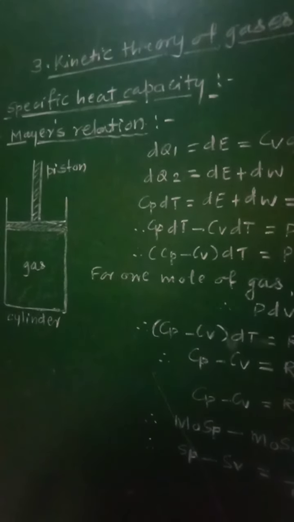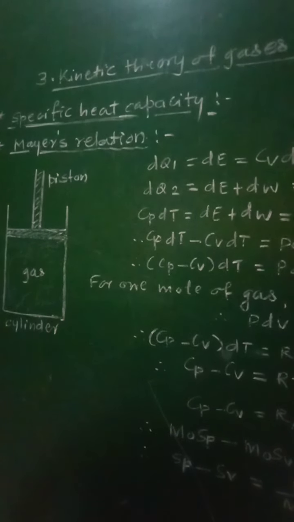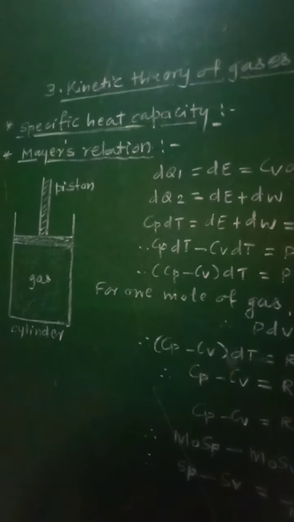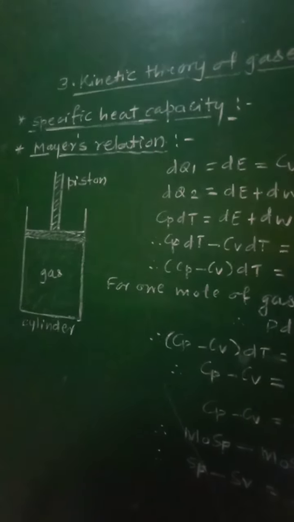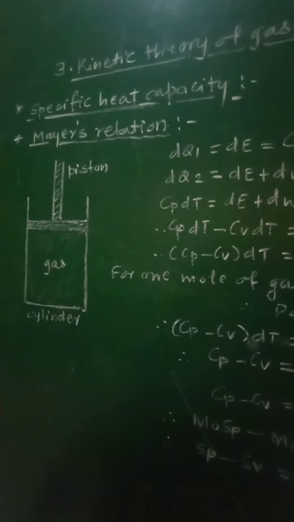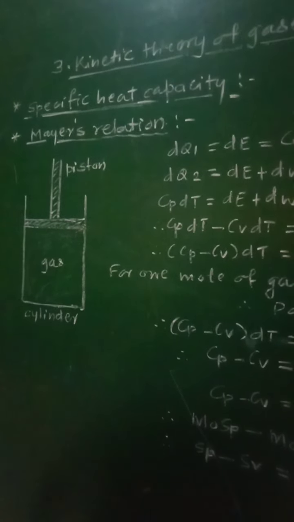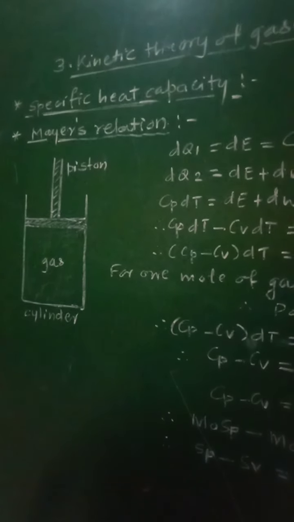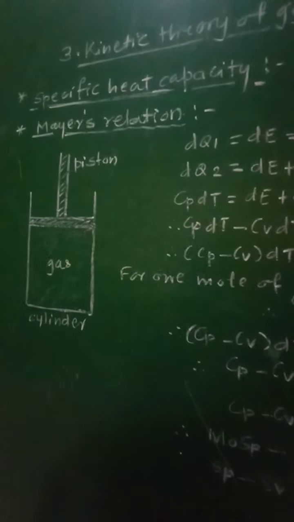As there is expansion of the gas, the work done will be there, and that's why Cp is greater than Cv.